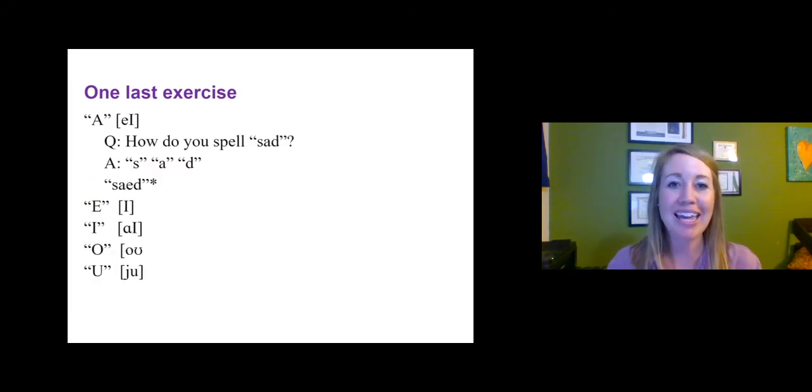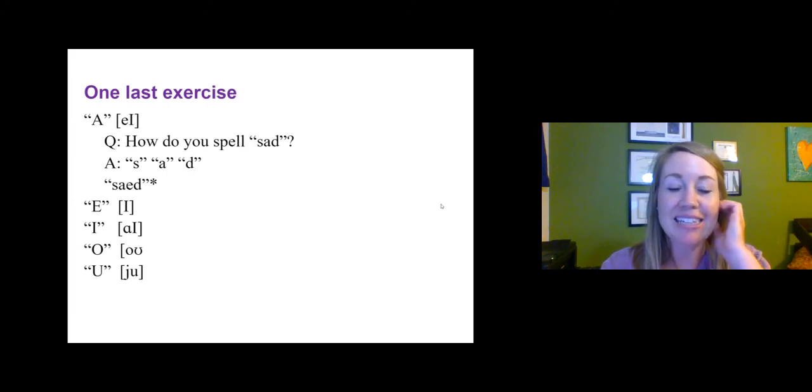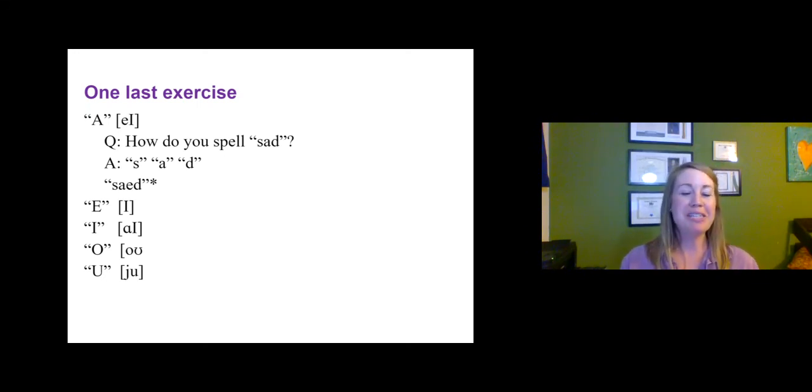Okay, so the letter A gets the diphthong sound A. E gets that sound E, and I have the wrong symbol there, which I'll be sure to correct. I gets the diphthong I, O gets the diphthong O, and U gets the vowel and the consonant. Okay, I bring this up for this reason.